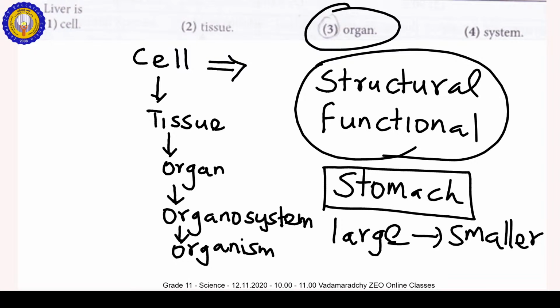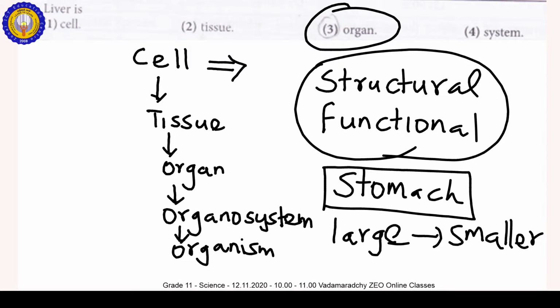There are functions of the liver. One is starch storage. Starch means carbohydrate, stored in the glycogen form. In the liver, carbohydrate is stored in the glycogen form.